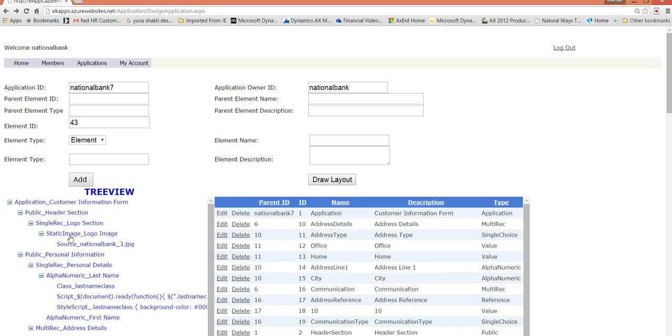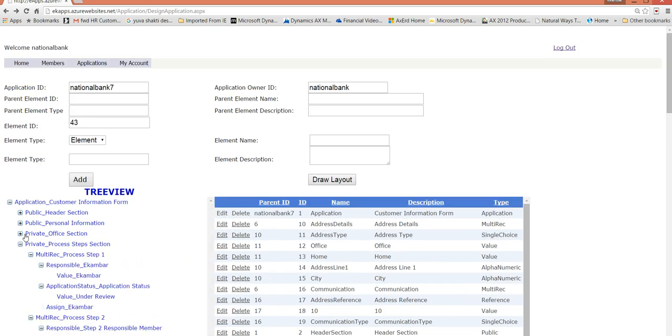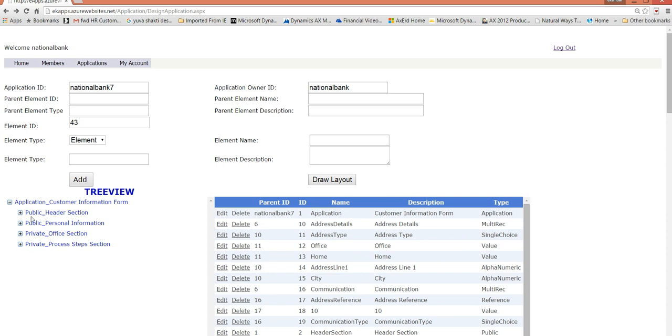And also, there are sections in this. Each form will have a public section where the public will fill in the information, and a private section where the private officials will deal with it. And also here we can put some more steps to define the process of that step, process step 1 and step 2. All these things are completely online. And if I click on this, we see there is a private section and a public section. I just click on it and give some name here, and then it will add to that. So it just keeps on going like that.